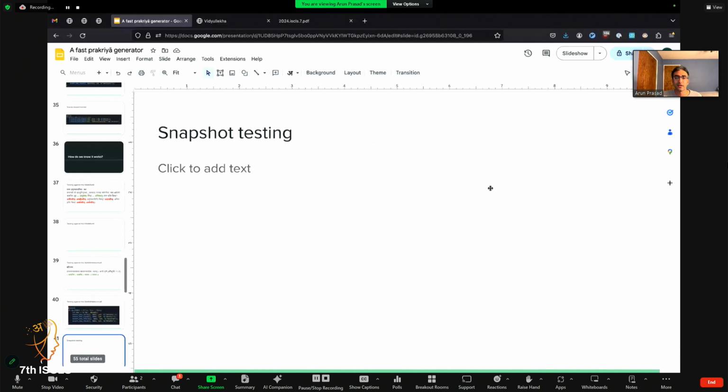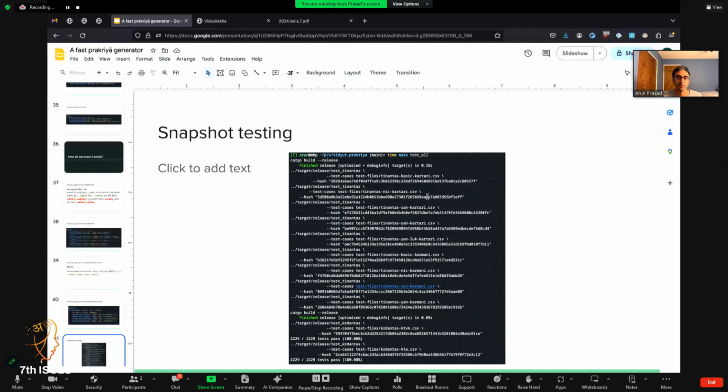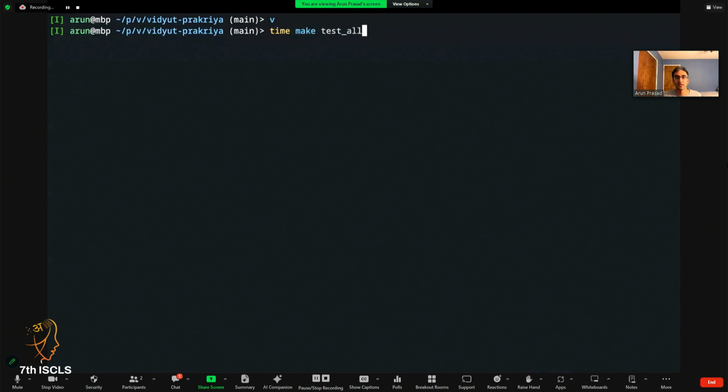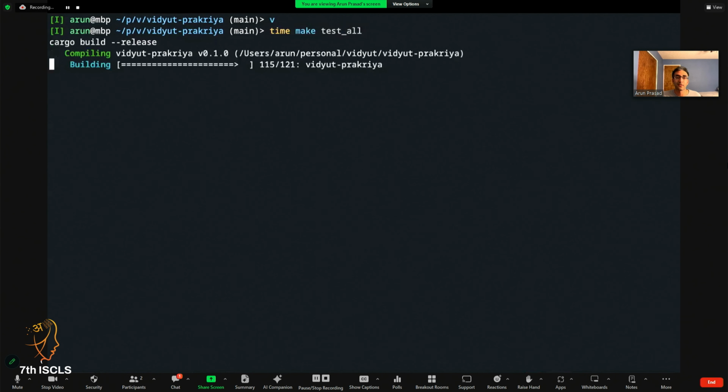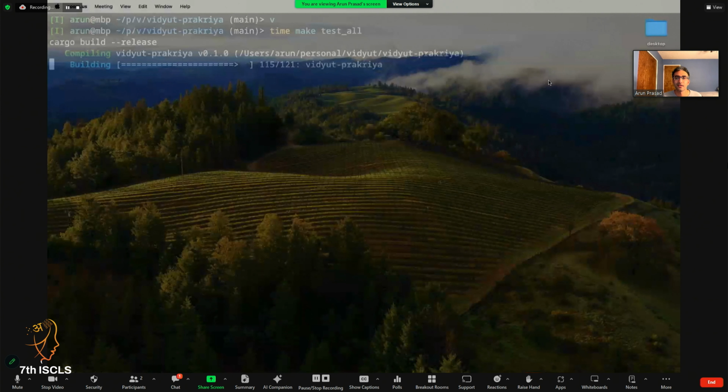And to briefly convey some sense of the speed of this, if I run it right here, time make test all, this is running live on my computer right now. First, there'll be a compile. That's actually taking a bit of time. I'm not sure whether it's compiling right now. Anyway, I'll come back to this, I suppose. We can check back on that later and continue here.